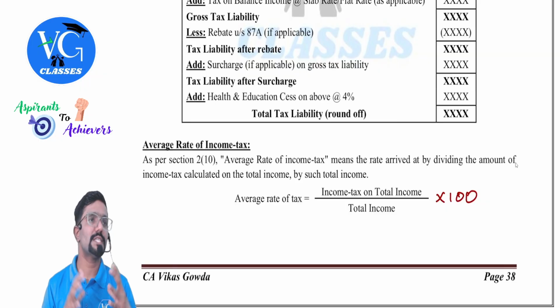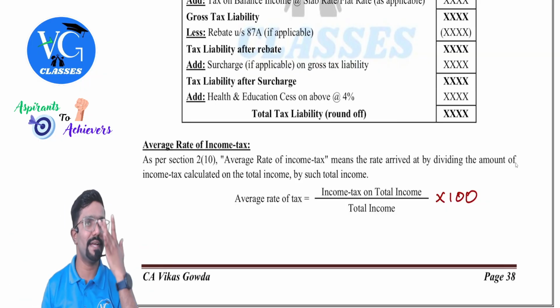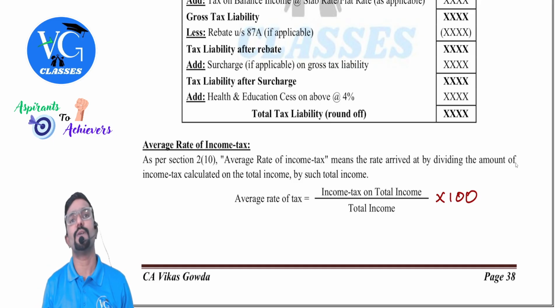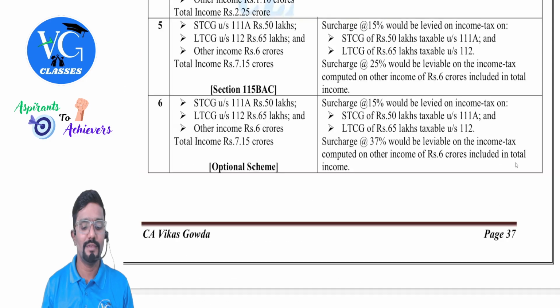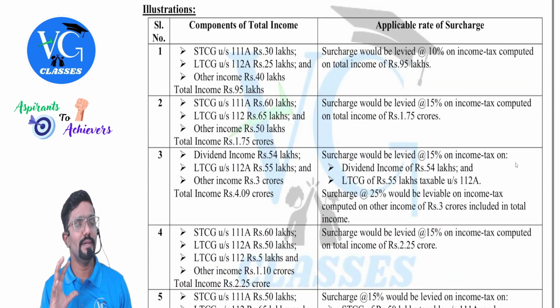So we have discussed a few things with respect to surcharge, health and education cess. Health and education cess and all we have already taken care of in some questions. Fine. We'll now solve the illustrations on surcharge. Whatever illustrations I had given here, we will solve them by applying the respective rates, you will understand that.